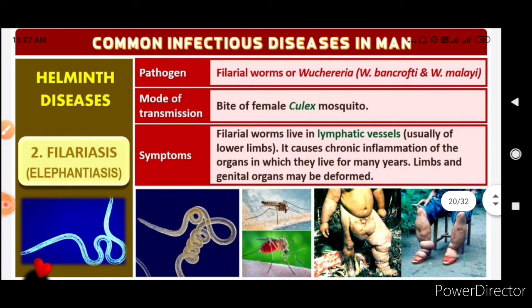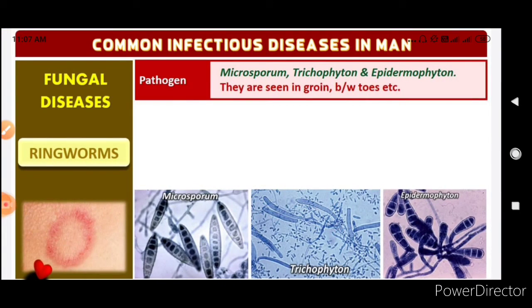So this is caused by filarial worms, due to the bite of the Culex mosquito. This worm lives in the lymphatic vessels, and it will cause chronic inflammation of the organs in which they live for many years. Limbs and genital organs may be deformed.